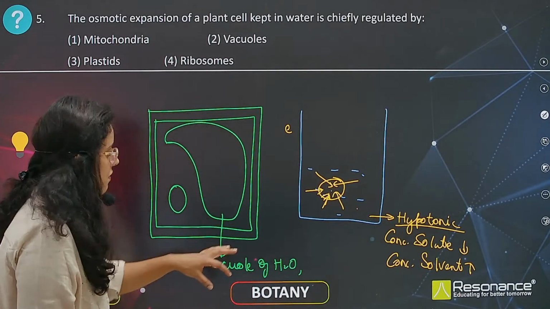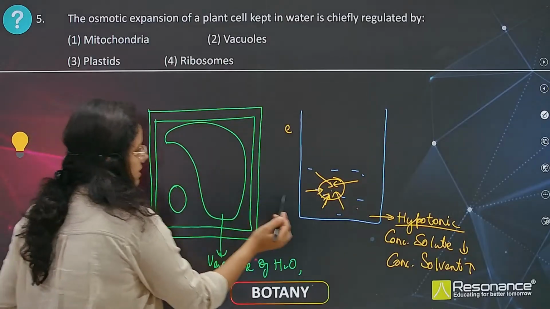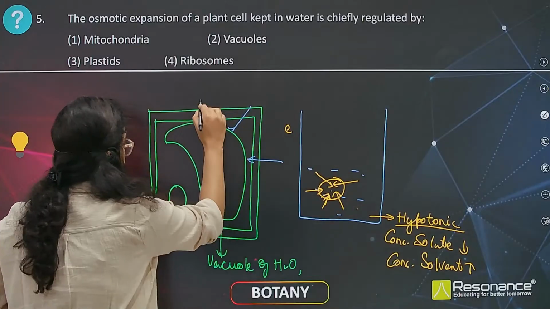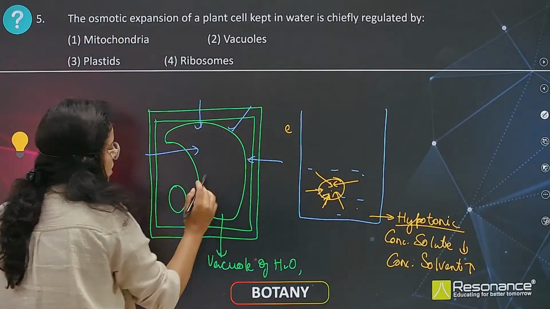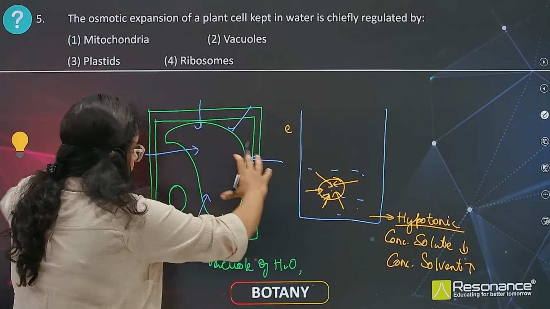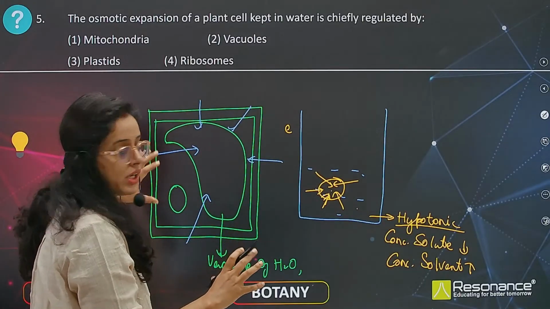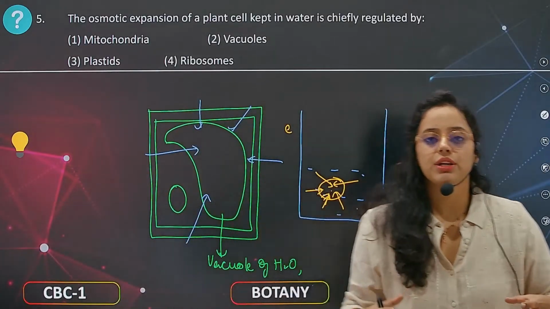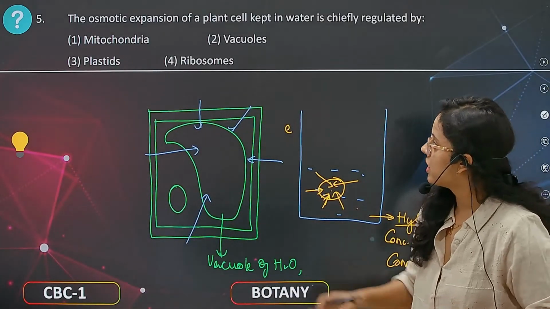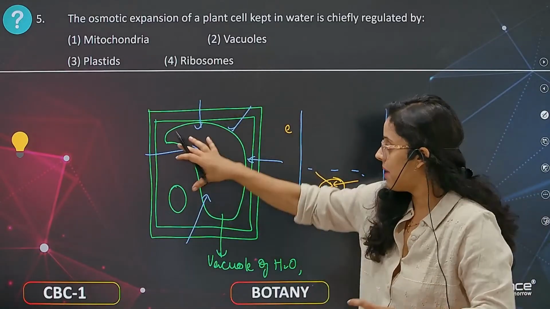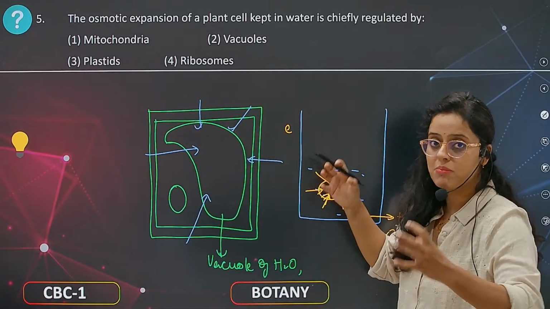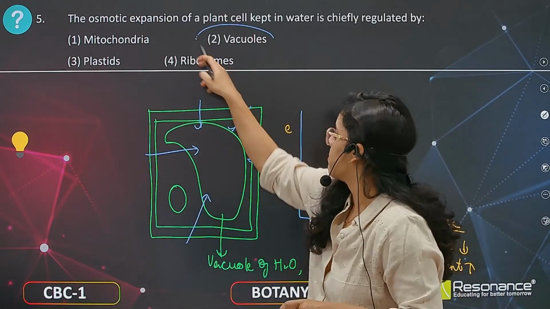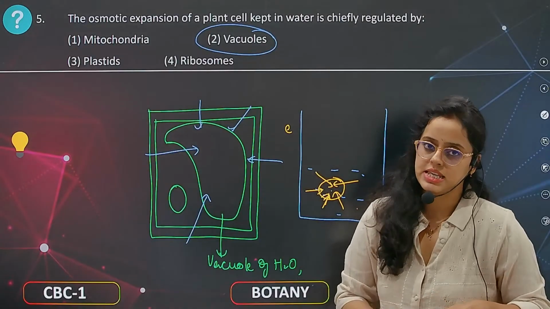So whenever the plant absorbs water, or water enters into the cell, the water is stored in the vacuole. The more the expansion of the vacuole, the more the expansion of the cell. And what about the cell wall? It is flexible enough to accommodate the water. So here, in osmotic expansion, the plant cells are expanding by intake of water. It is due to vacuoles which are present in the plant cells.